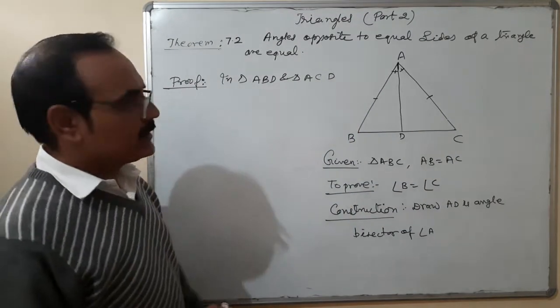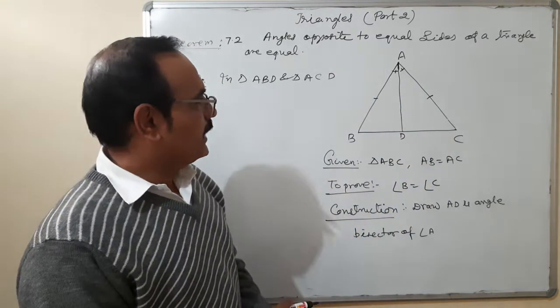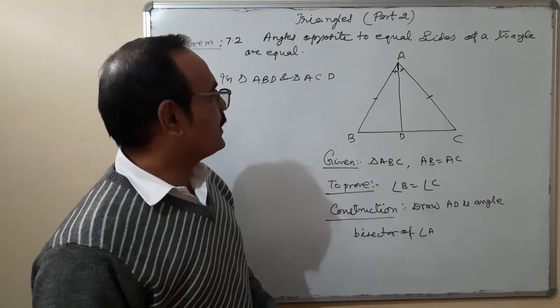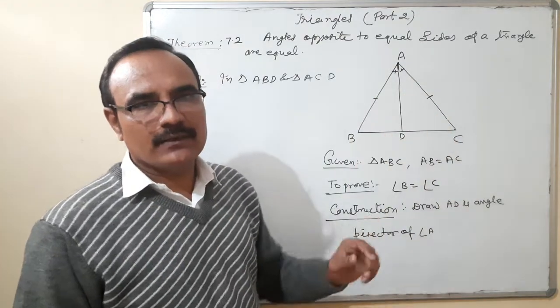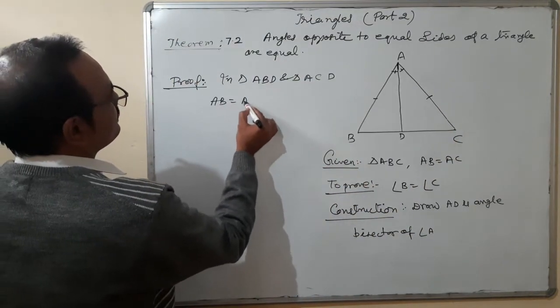Concentrate on these two triangles, ABD and ACD, and we are analyzing how many sides or angles are equal. The given term is AB is equal to AC, because it is an isosceles triangle. Two equal sides are given. AB is equal to AC, given.